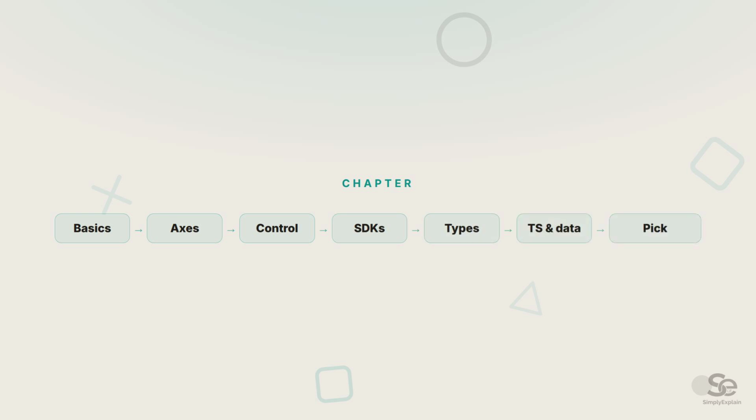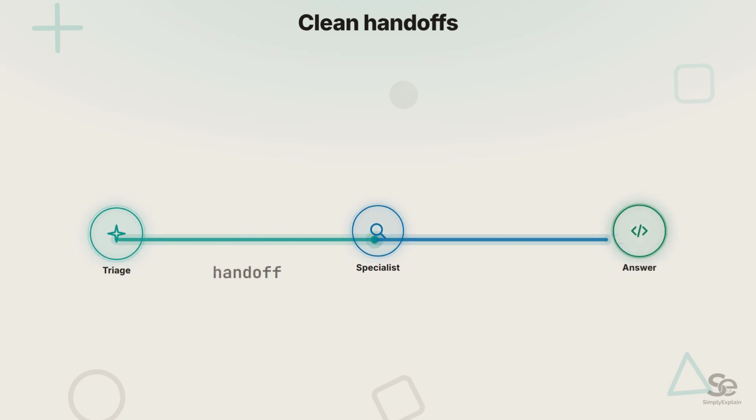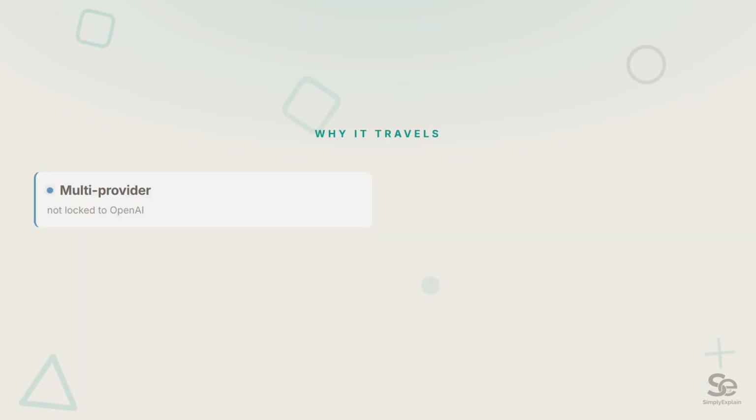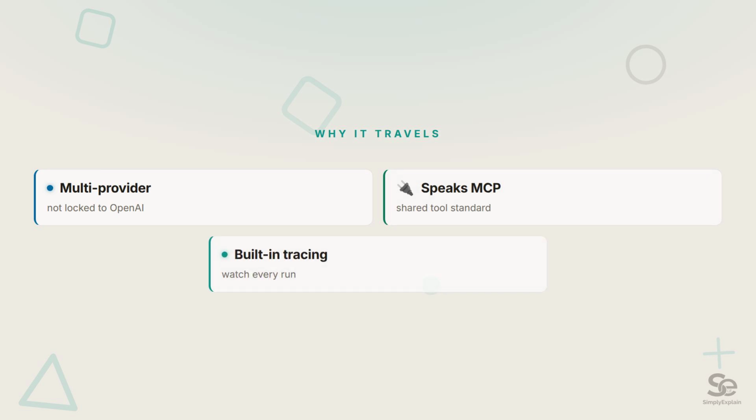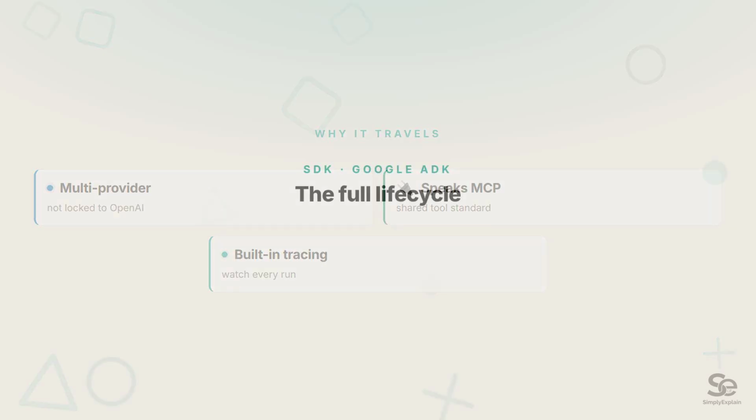Next, the SDKs shipped by the big model labs themselves. OpenAI's Agents SDK keeps the surface tiny. You get tools, guardrails, sessions, and handoffs, where one agent cleanly passes the task to a specialist. It works across model providers and speaks MCP, a shared tool standard. Standardize your tools on MCP, and moving between frameworks later gets a lot cheaper.